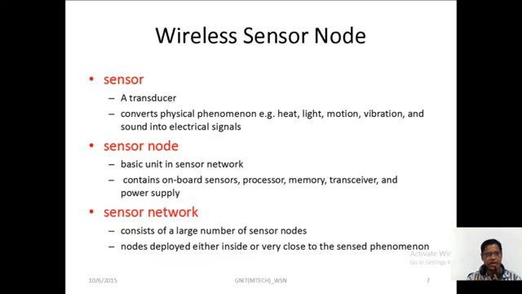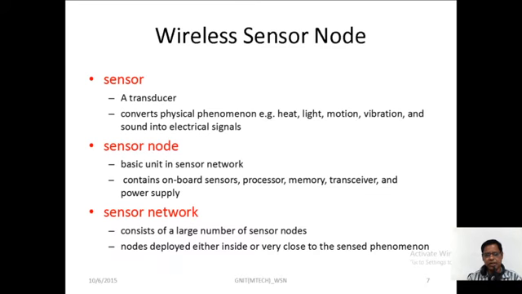A sensor is a transducer, which transforms the information where it is located. For example, a temperature sensor is connected to the AC, identifies the temperature of the room, and gives it. In the same way, the sensor node is connected to the devices, to the AC; it is the basic unit in the sensor, a basic end. Without the node, how would the network connect and how would the sensor work? With the node only, the sensors are going to connect.